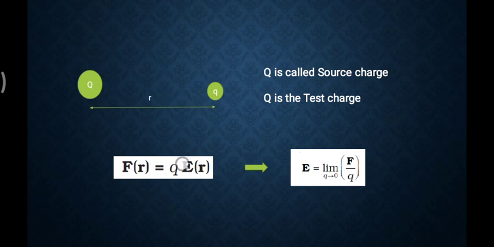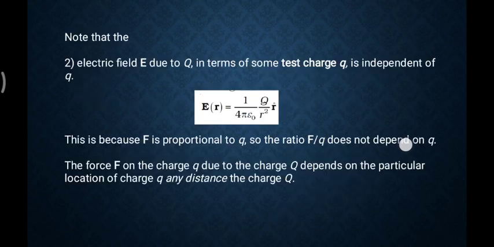Now bringing q downside, this is the limit of F by q. See, what is the meaning of it? Simply it should be F by q, but why is it a limit, q tends to 0? If your test charge reduces to 0, then the E can be equal to the force per unit charge.